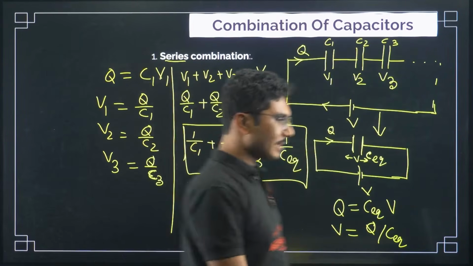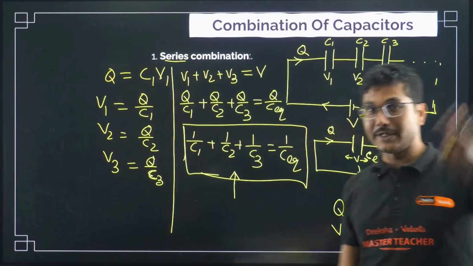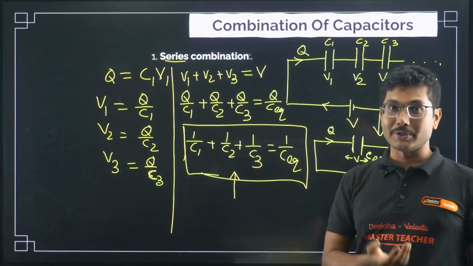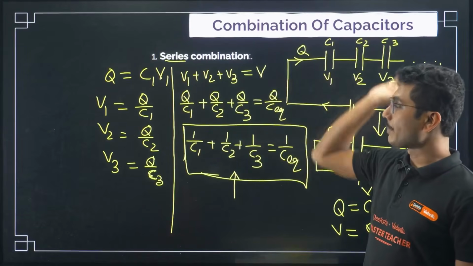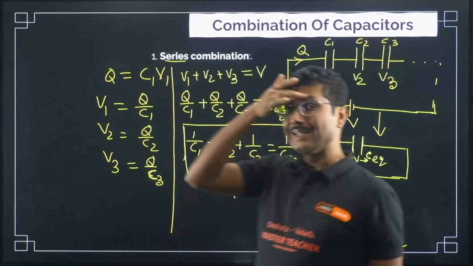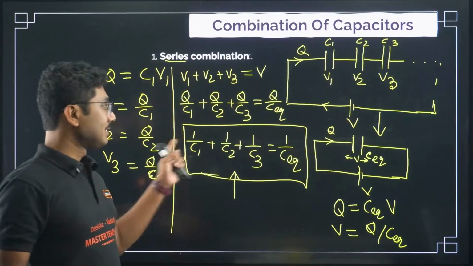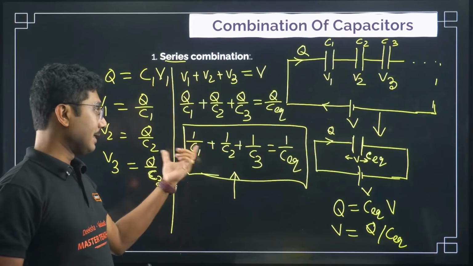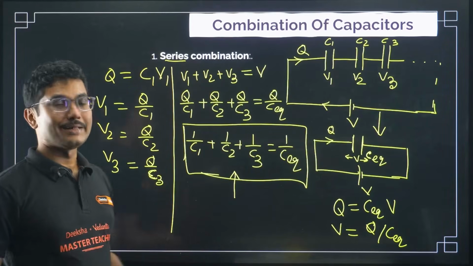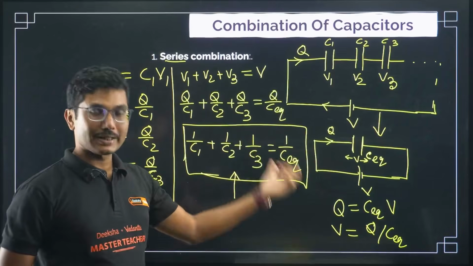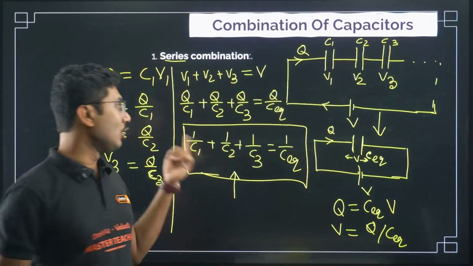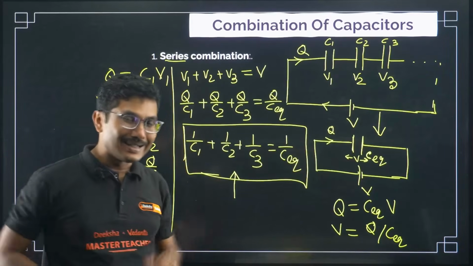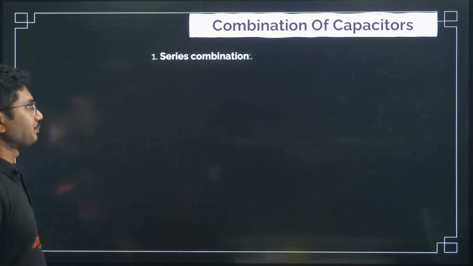Now if you remember parallel combination of resistance that you have studied in your class 10th, it was similar to that of the series combination, right? But in case of capacitor, it is coming out to be in case of series combination, right? And as you know, if it is inversely added like this, then the equivalent capacitance is less than the lowest value of the capacitor. Okay, so equivalent capacitance basically decreases over here.